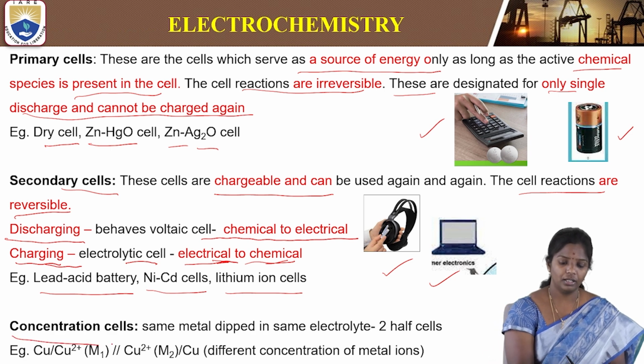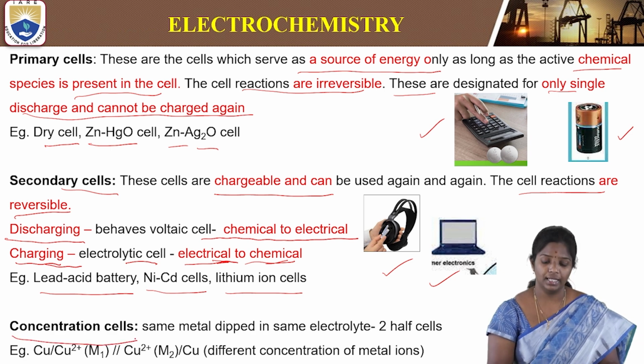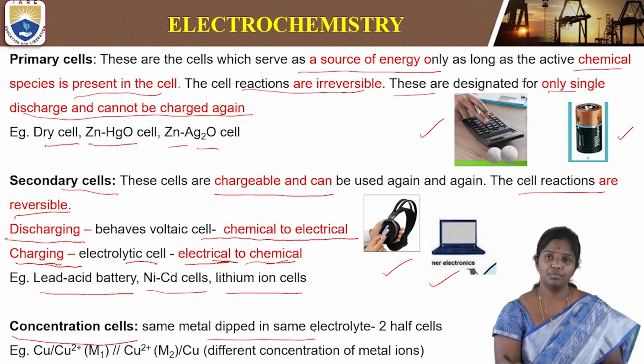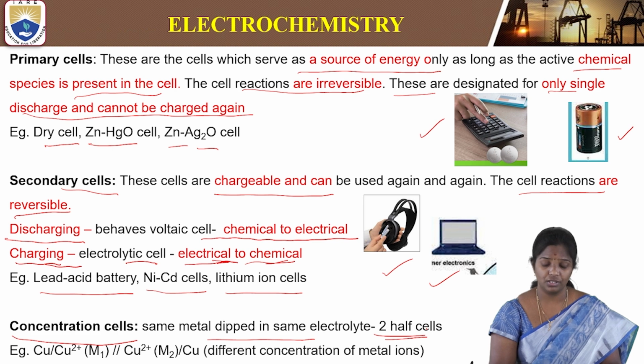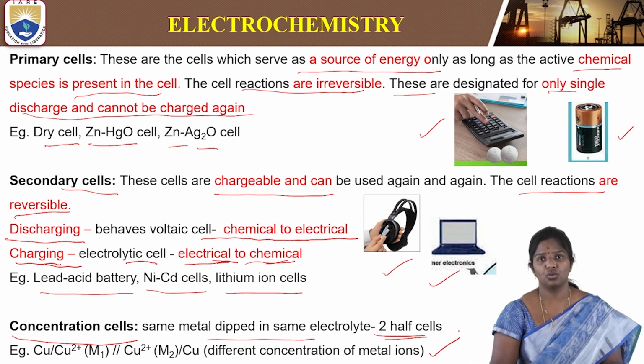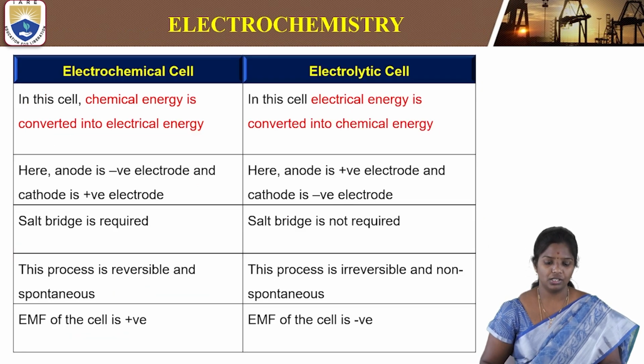Then what are concentration cells? The same metal is dipped in the same electrolyte in two half cells but with different concentrations. So there is a change in the concentration of the metal ions that takes place. So they are called concentration cells.